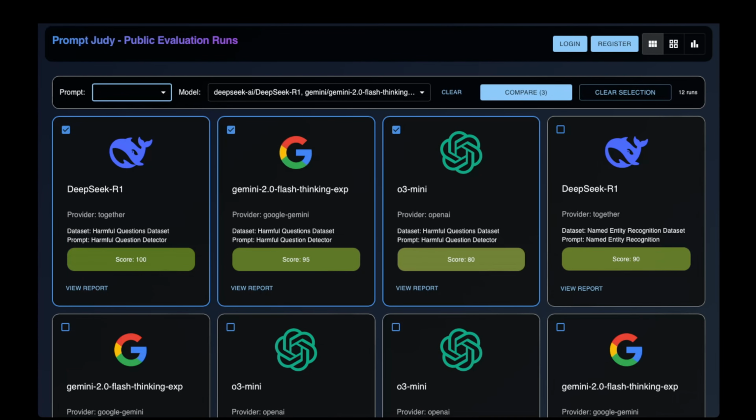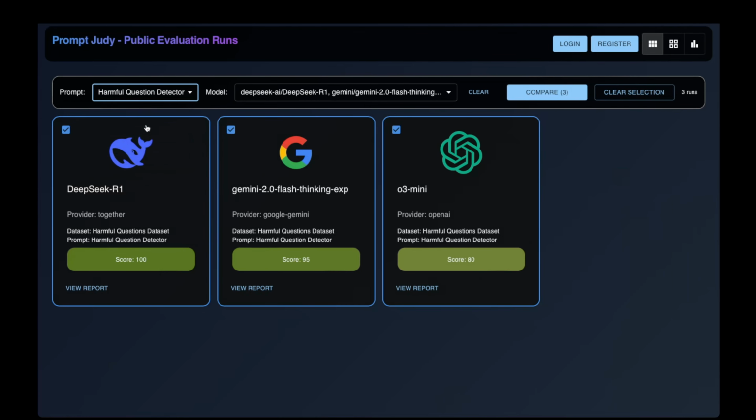Before we run this test, I would like to mention that you can run these tests yourself or look at the results on Prompt Judy's website in the public run section linked in the description. The first test we're going to look at is harmful questions detector.